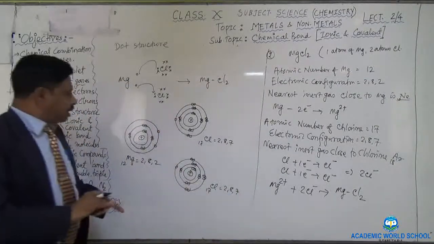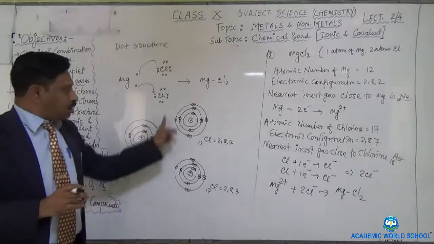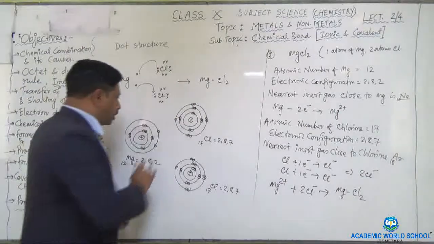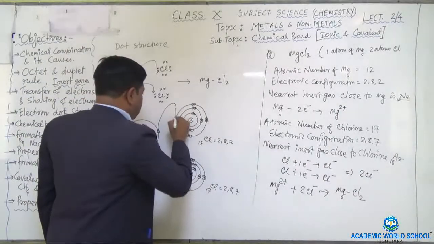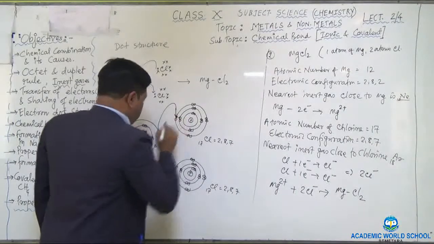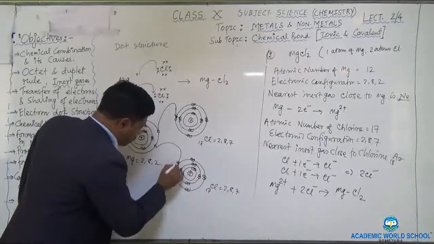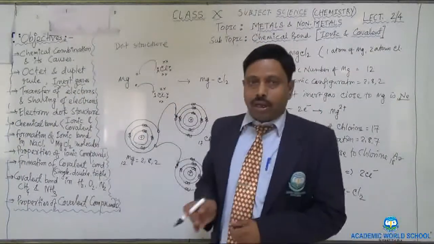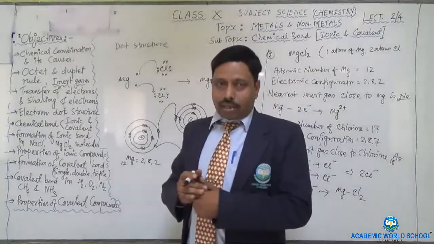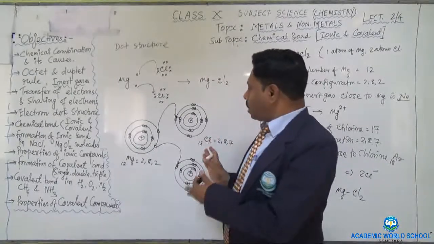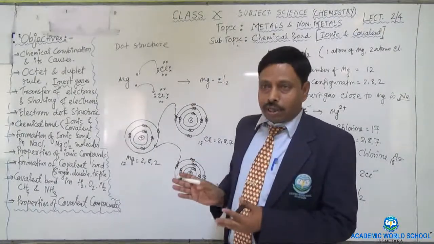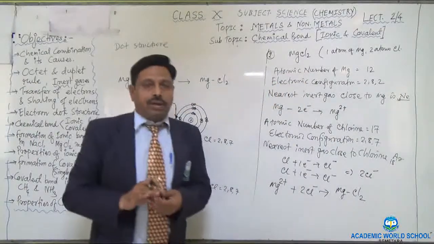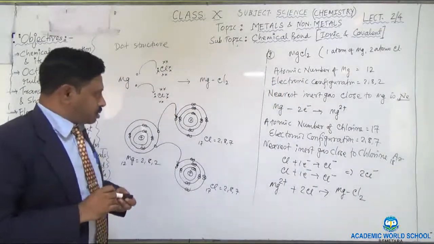So now you see, here 1 electron of the magnesium comes here, and another electron goes to the other chlorine. We can show it like this, giving the arrow mark here, and here also we can show it like this. So in this way, the magnesium atom donates 2 electrons to 2 chlorine atoms, so that the magnesium chloride molecule is forming. This is how the ionic bond or electrovalent bond is forming between the atoms.